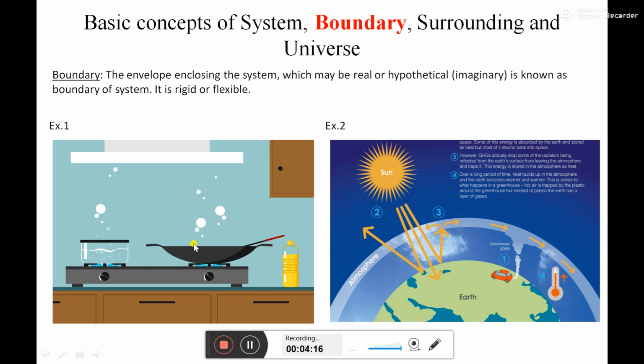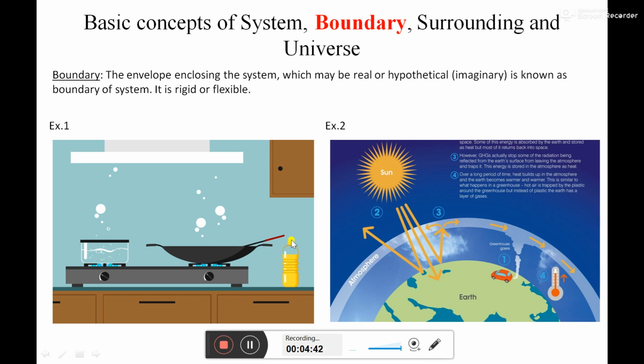This is a boundary which envelops this volume equal to the shape of this pan. Okay, but this boundary which is present at the top is hypothetical. If a lid is there, then we can say this is a real boundary which encloses that volume from all sides. If you take the example of this bottle, okay, here every side of the bottle is enclosed as a lid is present.